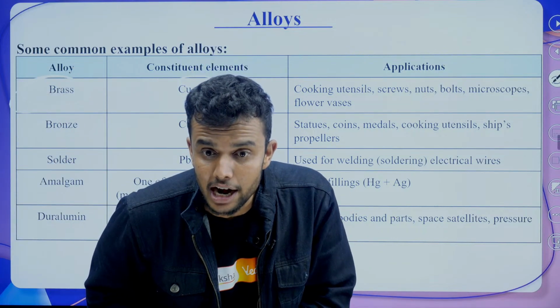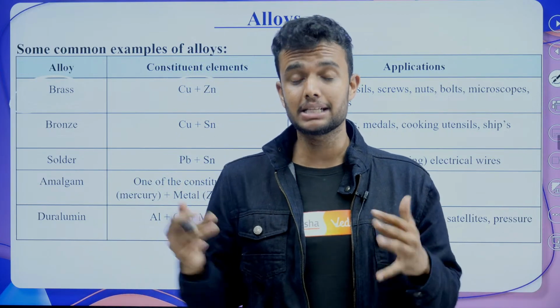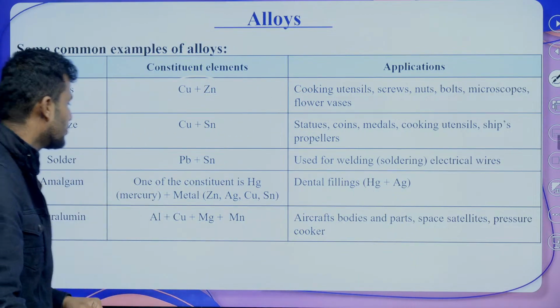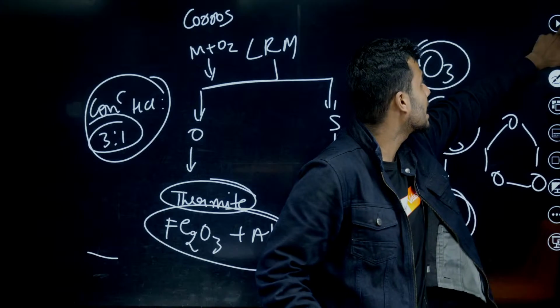Oh, electrolytic refining, I haven't explained it. Okay, Lalit, I will explain it. Wait. Alloys are a mixture of metals, or of metals and non-metals. This is very important. Amalgam is there. Okay, let's concentrate. Then let's move to electrolytic refining.